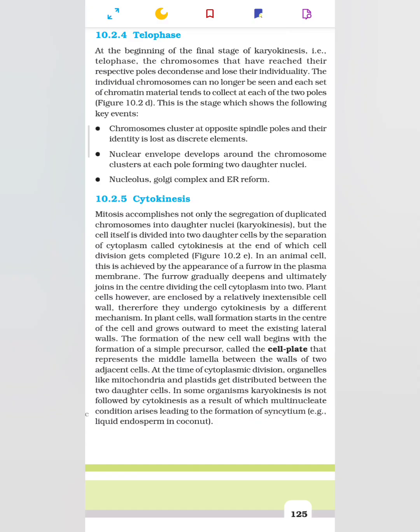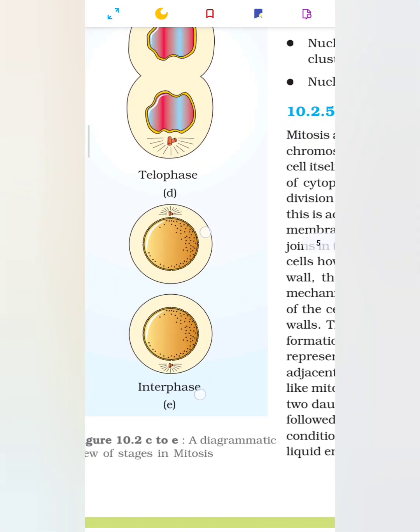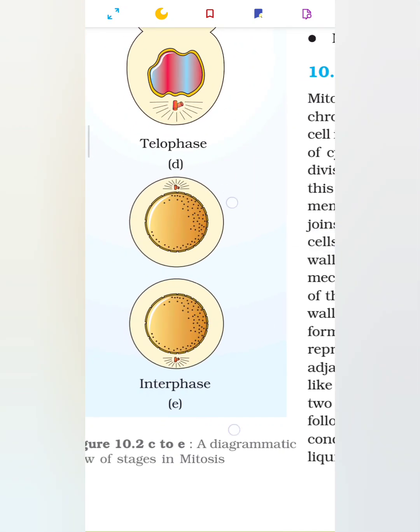10.2.5 Cytokinesis. Mitosis accomplishes not only the segregation of duplicated chromosomes into daughter nuclei, karyokinesis, but the cell itself is divided into two daughter cells by the separation of cytoplasm called cytokinesis, at the end of which cell division gets completed. Figure 10.2e. Interphase.